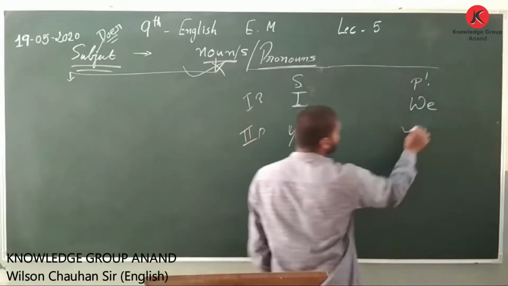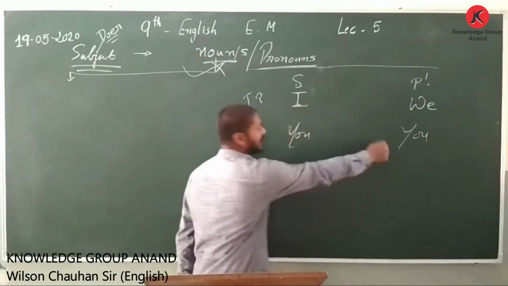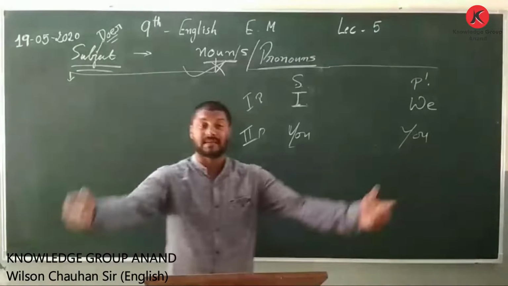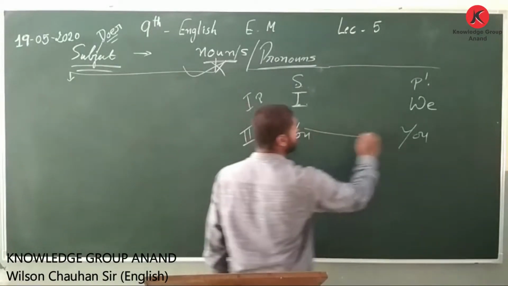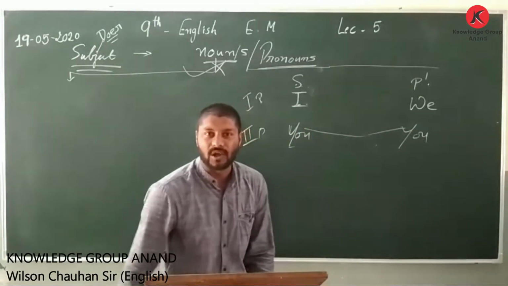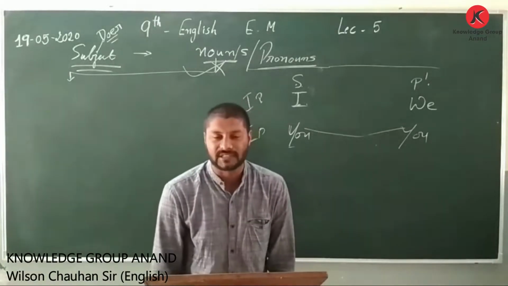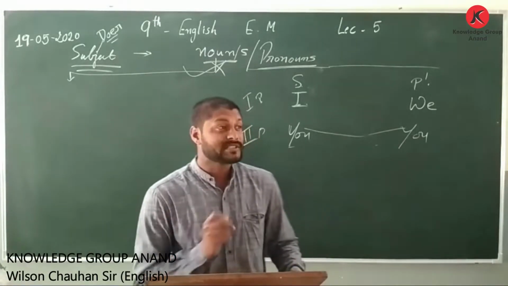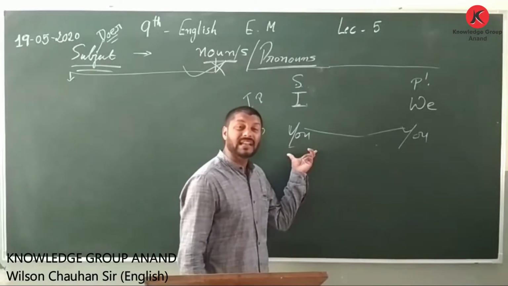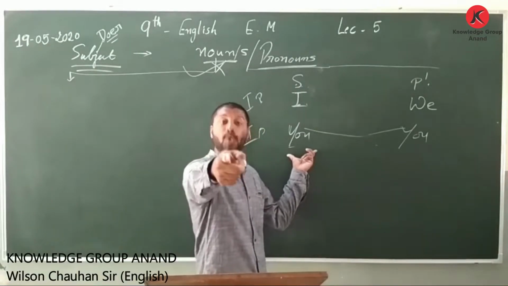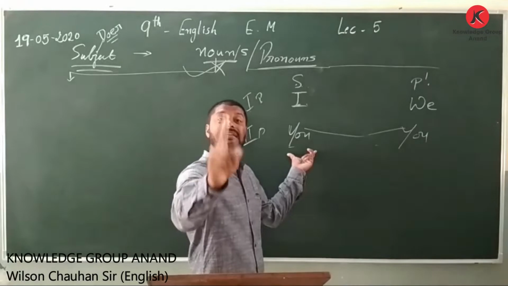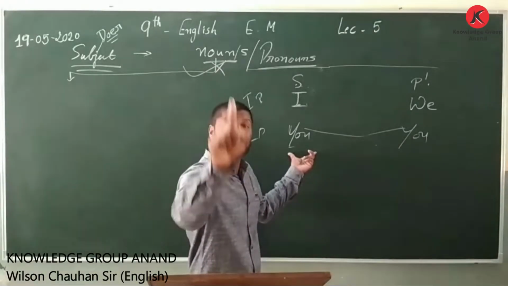Now some people just write "you" as singular, and even if I ask you to write the examples, people would combine this. I don't understand this logic. You're not supposed to do this. Why? Because remember, my dear friends, this is only used when I am talking to you alone. You are just a single person standing in front of me.